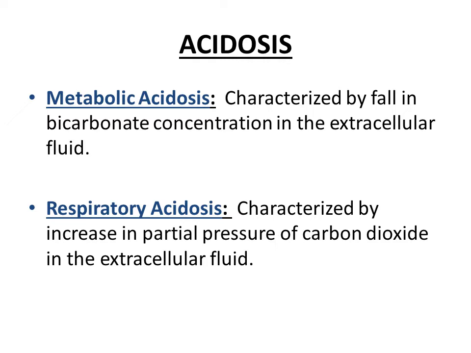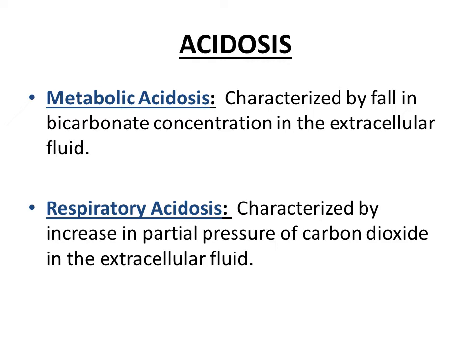So what is meant by respiratory acidosis? Respiratory acidosis is characterized by increased partial pressure of carbon dioxide. So the increased level of volatile acid, that is carbon dioxide, leads to a type of acidosis called respiratory acidosis. And carbon dioxide, as you know, contributes to lowering of pH inside the blood because it reacts with water to form carbonic acid, which can dissociate to form bicarbonate ion and H positive ion. And this H positive ion increase can lead to fall in pH.